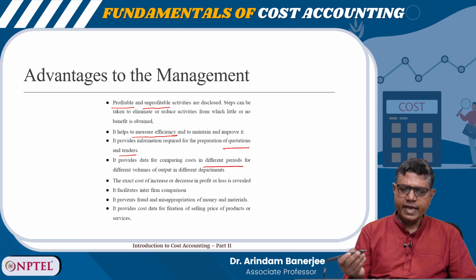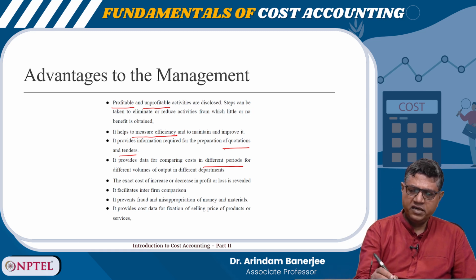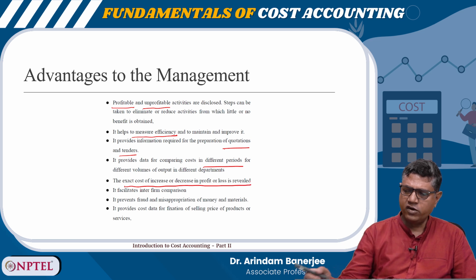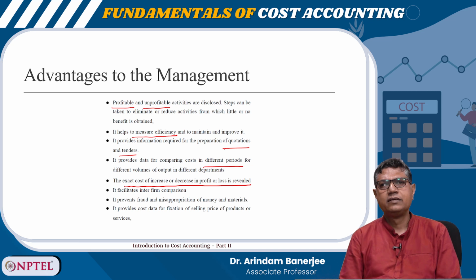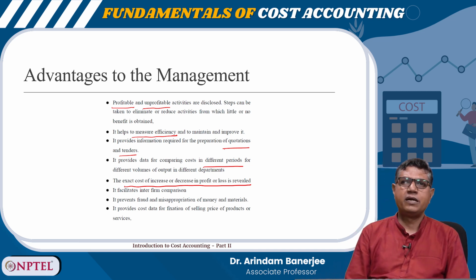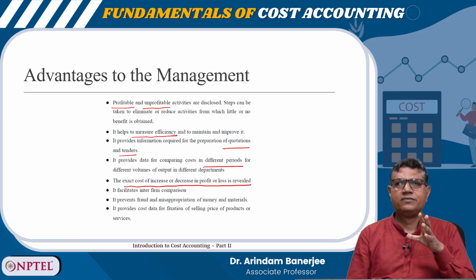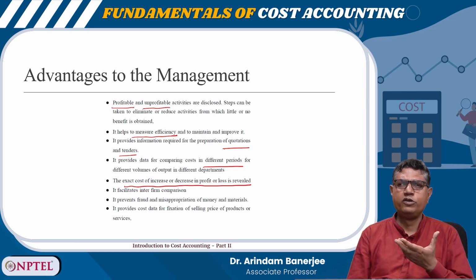The next point is the exact cost of increase or decrease in profit and loss is revealed. Now, you see what happens. There is a qualitative aspect as well as quantitative aspect of it, but I must know the number. Even if I understand that my performance is increasing, I should be able to express how much in terms of numbers. So, that we can do with the help of cost accountancy.